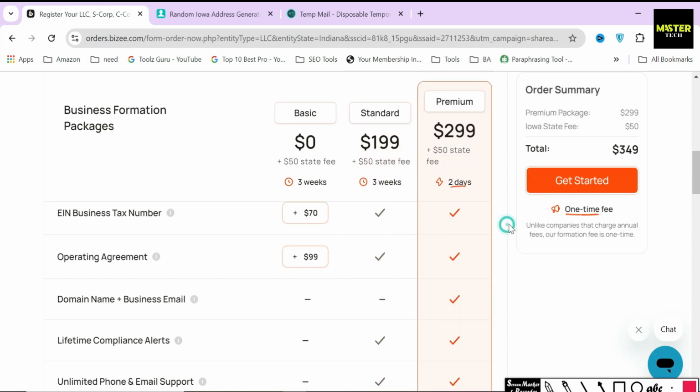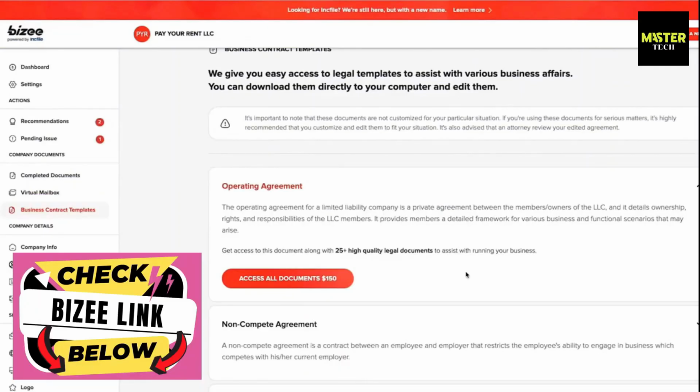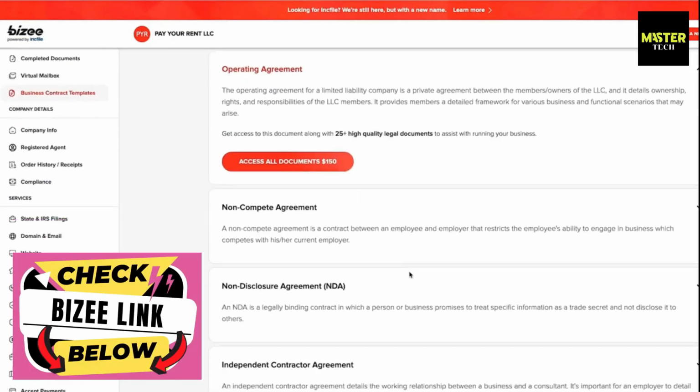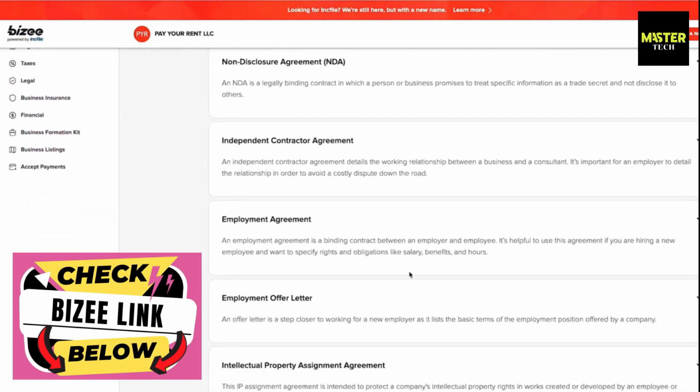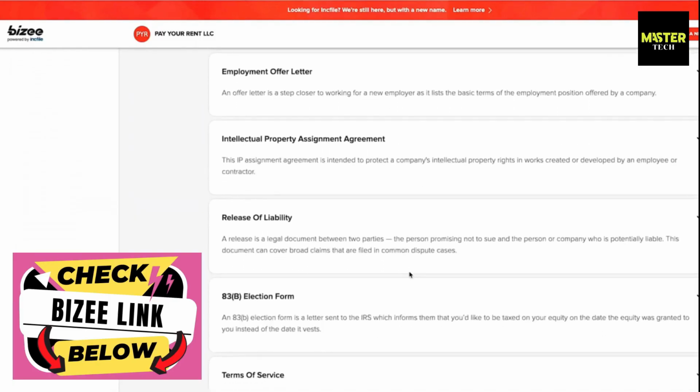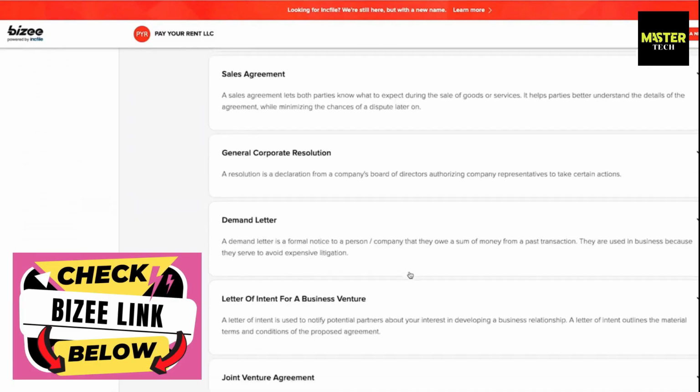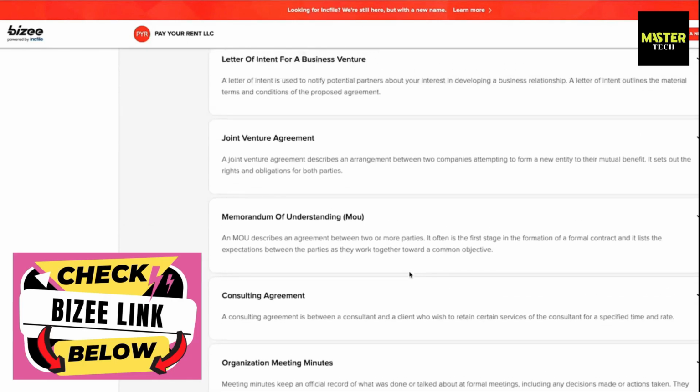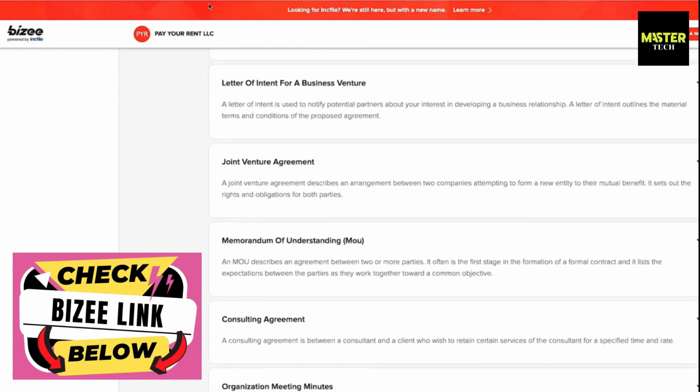Alright, next I want to talk about what the difference is really between the standard and premium packages here. So obviously there's a difference in price of $100, but what extra do you get? So what you can see here is the business contract templates. Looking at the back-end platform here, you can see that it would be $150 to add all these documents. There are things such as non-compete, NDAs, independent contractors' employment agreements, and a lot of different contracts that you're going to need to help manage your business, and they make it easy for you by providing those.